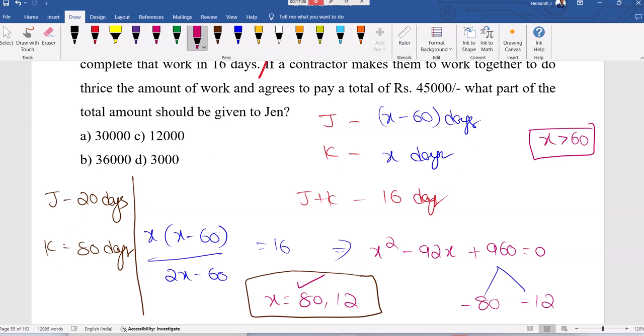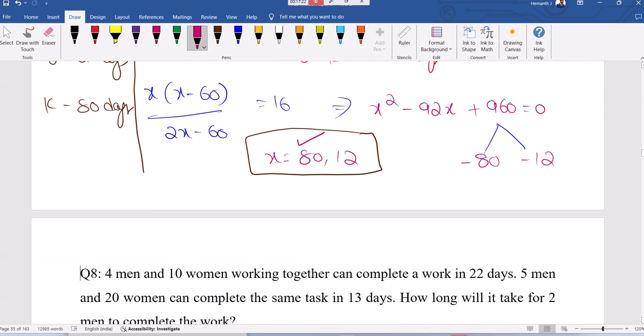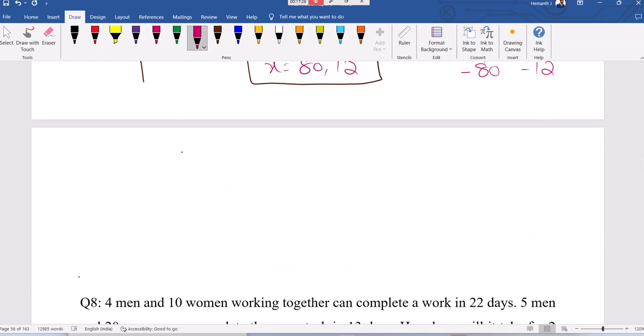They're working together. See, working together 16 days means Jack worked for 16 days. Kevin worked for 16 days. Right. But Jack can complete more work in that 16 days. Depends on that work. It depends on efficiency indirectly. Efficiency here is 4:1. Timing of Jack and Kevin is 20 and 80, which is 1:4. Right. So efficiency is 4:1.